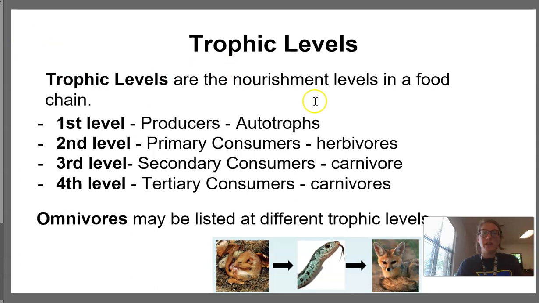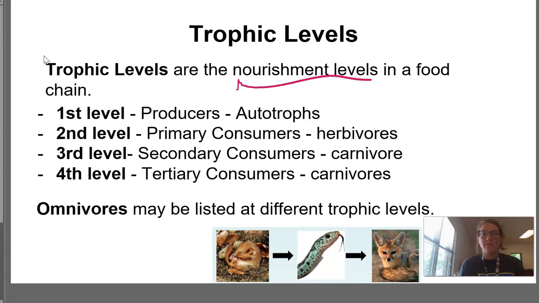Trophic levels are nourishment levels in a food chain. What that means is, we have our producers, we have our consumers. It's basically what level they are at. When we mean nourishment, we mean them getting energy from the food that they're eating below them.